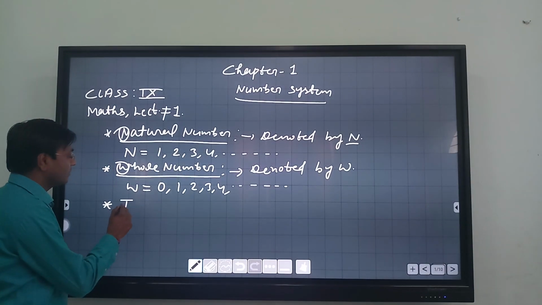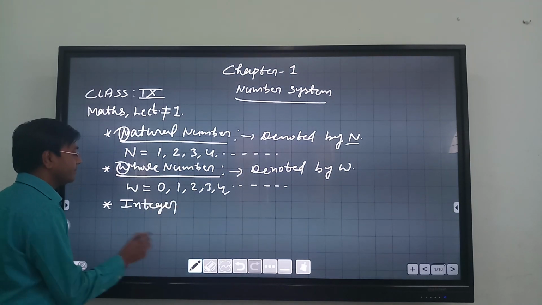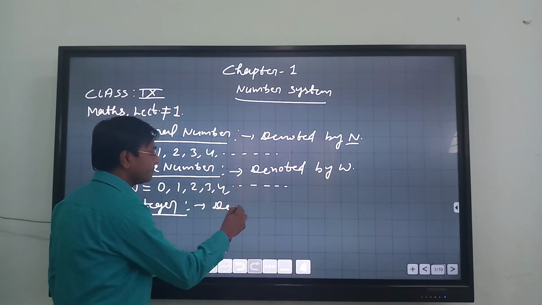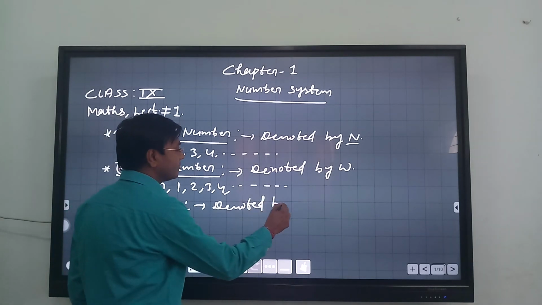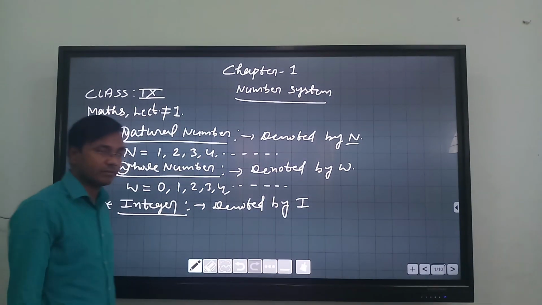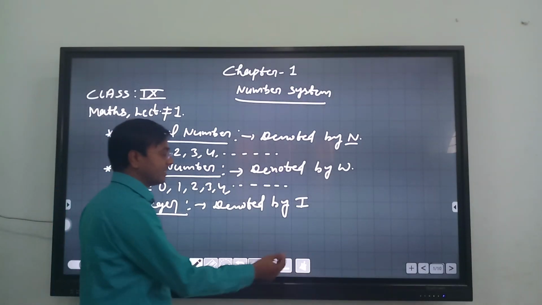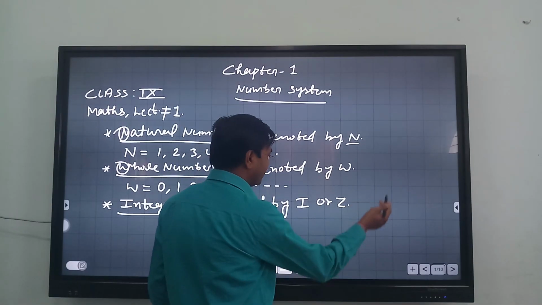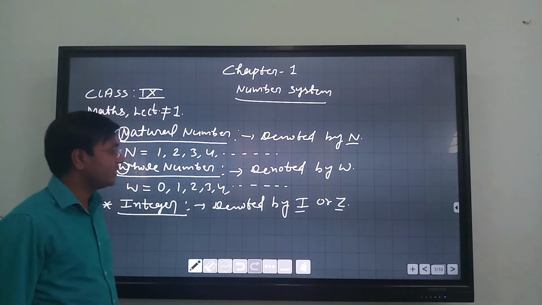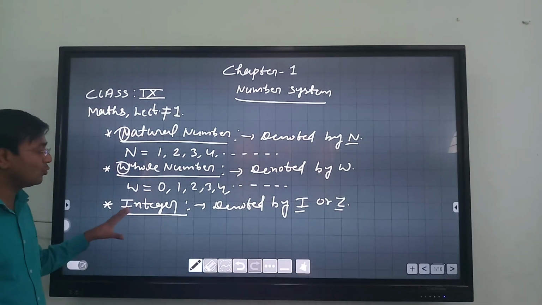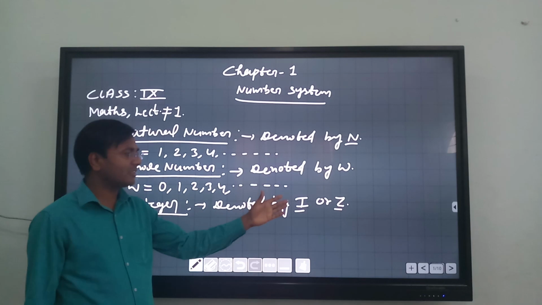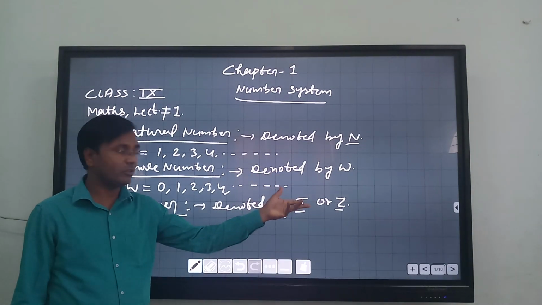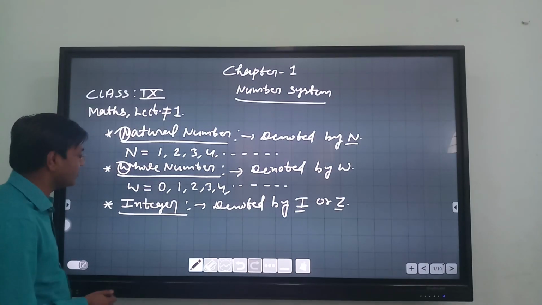Next one is integers. Integers are denoted by the first letter I, but in higher classes, that is Class 11 onwards, we will be using the letter Z. So I think there is no problem if we learn to remember that I or Z indicates integers. So you may take any letter, I or Z. In your books or reference book, Z may be there, or in NCERT I or Z may be given. Sometimes I, sometimes Z.